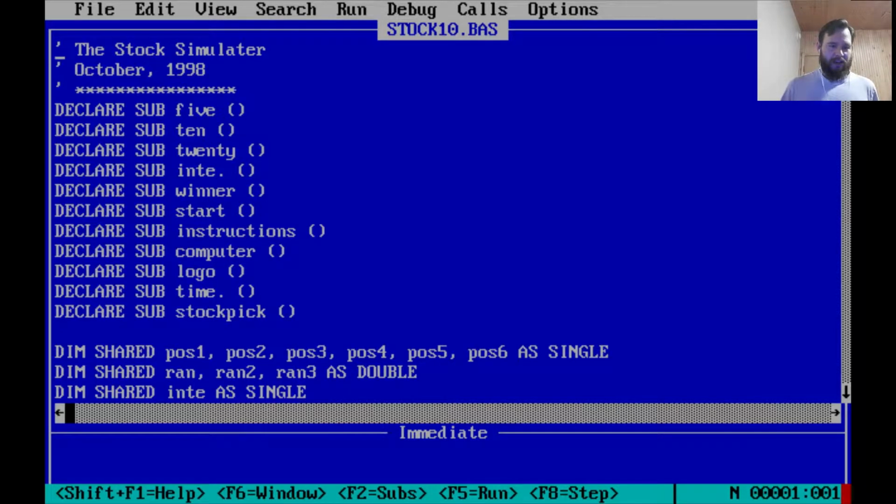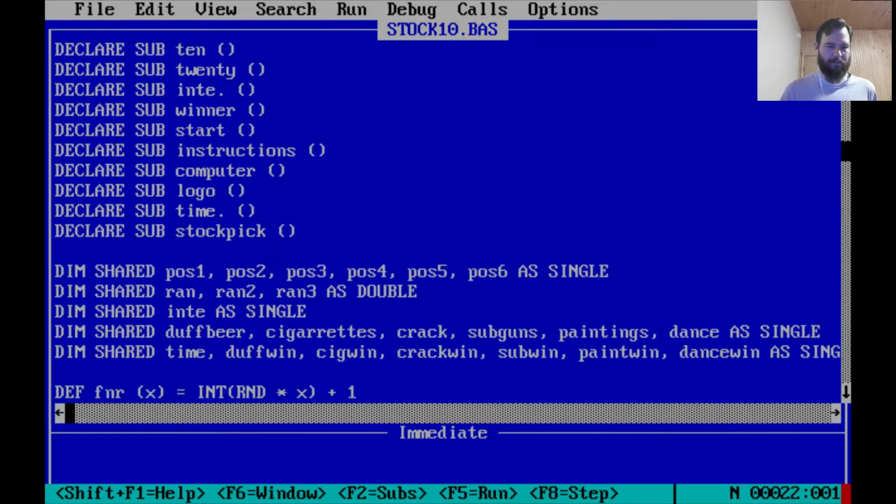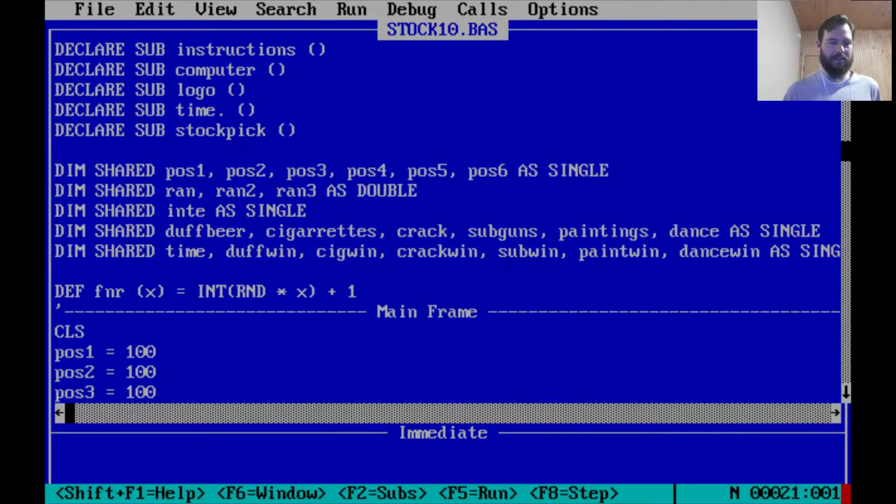Okay, so we have a lot of subroutines: 5, 10, 20, into dot, winner, start instructions, computer logo, time dot, and stock pick. This was my first extremely complex program, so we'll go through it piece by piece and see what we get. I also have a bunch of variables. Dim shared, pause 1, pause 2, pause 3, pause 4, pause 5, pause 6 as single.